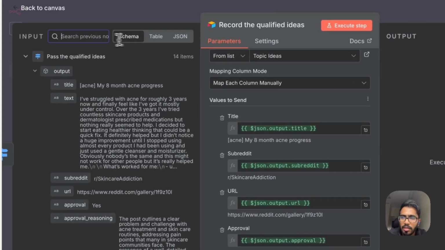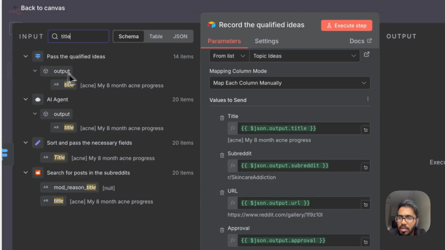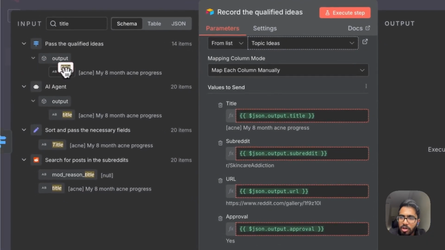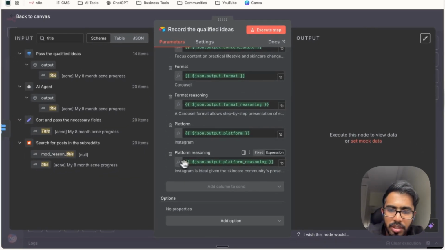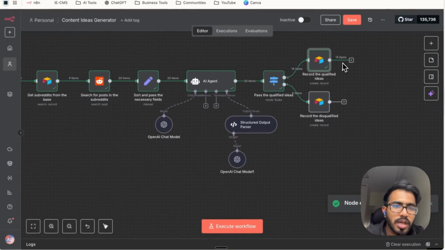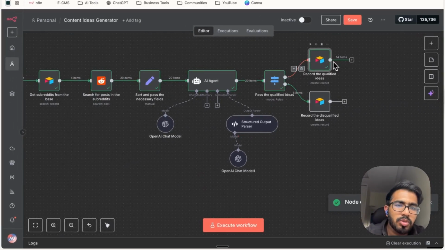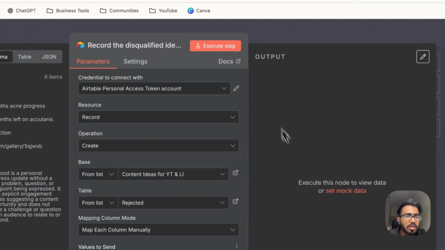So if you want to add title, just search title, and you can see this is the title. So just drag and drop. You need to do this for all of these items manually, and then just click on execute step. So you can see 14 items have come into the Airtable database, and now we'll do the same with the